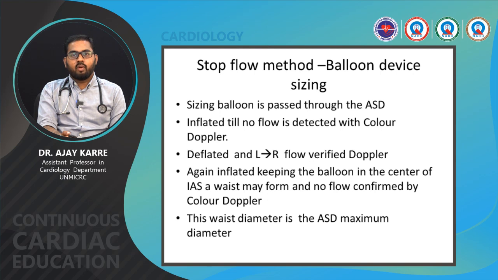A waist may form and no flow confirmed by the color Doppler. This waist diameter is the maximum atrial septal defect diameter, which is useful to estimate the size of the device.